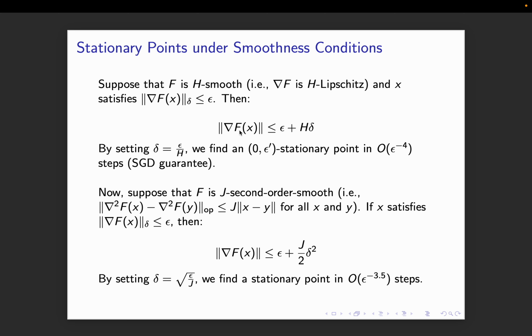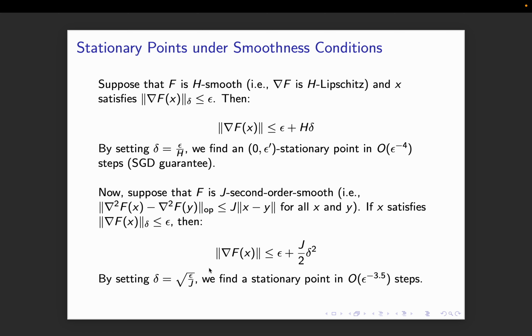So my gradient of f of x can be at max epsilon plus h delta. If I set my delta to be epsilon by h, I have found a 0 epsilon prime stationary point in 1 over epsilon to the minus 4 steps, and epsilon prime will be, let's say, 2 epsilon in this case. So up to constants, I have recreated the exact SGD guarantee.